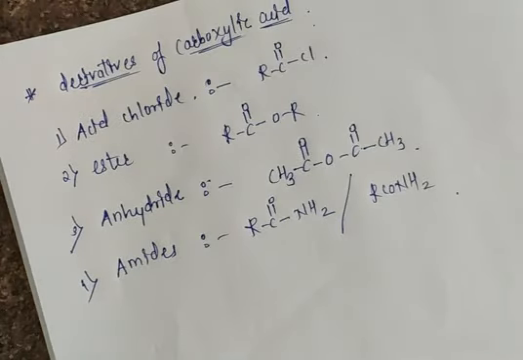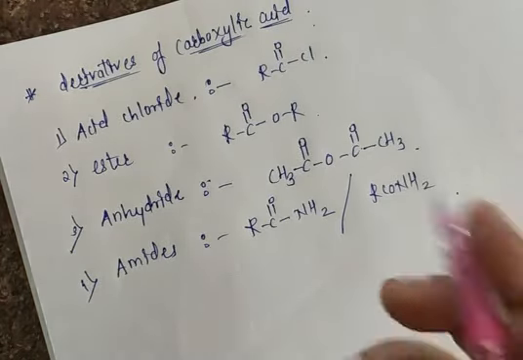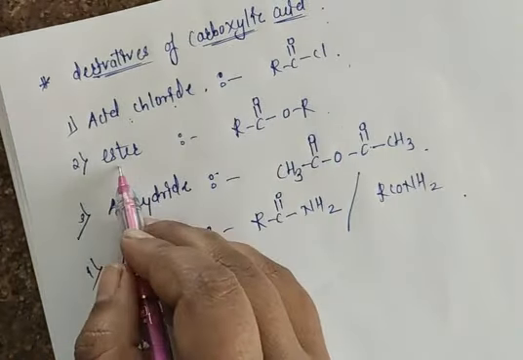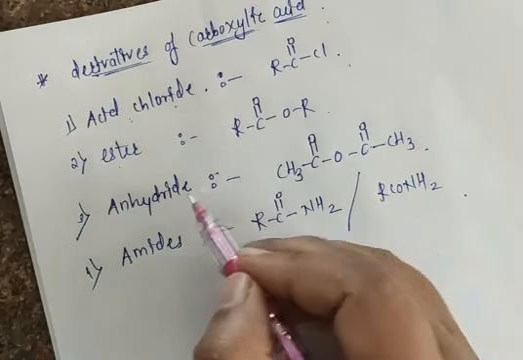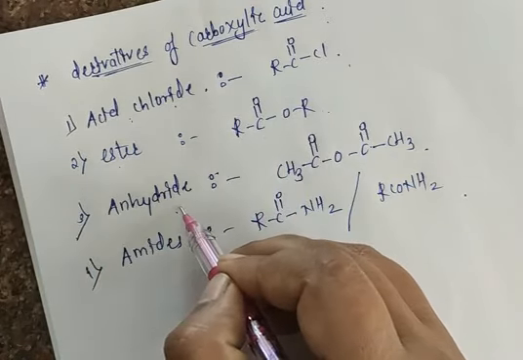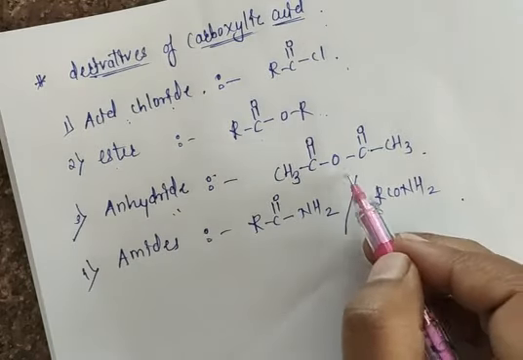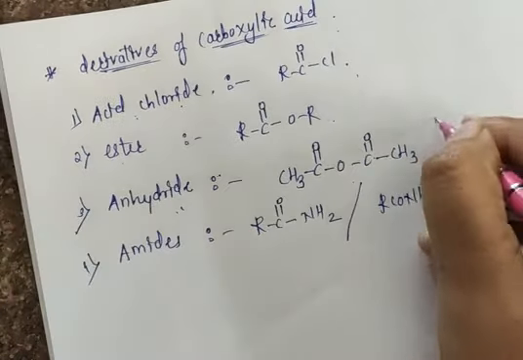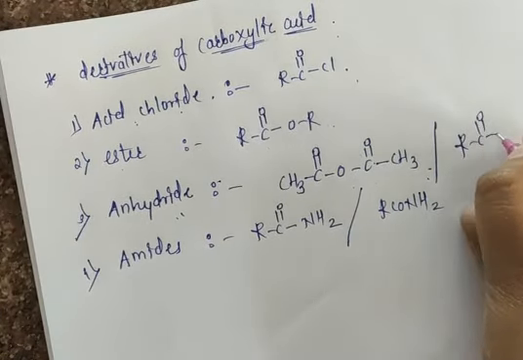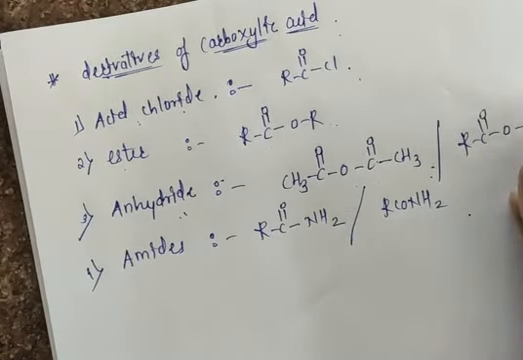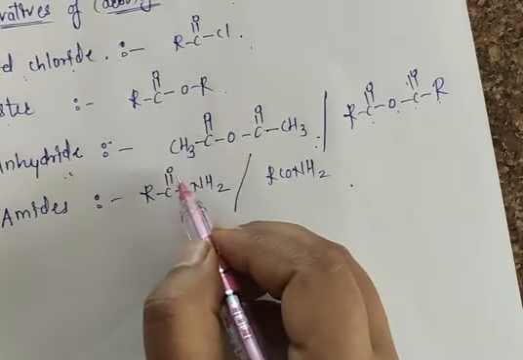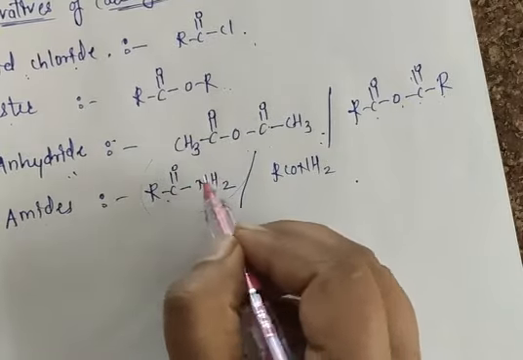So your carboxylic acid has 4 derivatives. The first will be the acid chloride. So the general formula of acid chloride will be RCOCl. Second will be the ester, RC double bond O OR. Then anhydride. The general chemical formula for the anhydride will be CH3 C double bond O C double bond O CH3. We can represent this like this also: R C double bond O O C double bond O R. We can represent like this also: R C double bond O C double bond O R. And this is amides. We have a functional group, that is RCONH2.